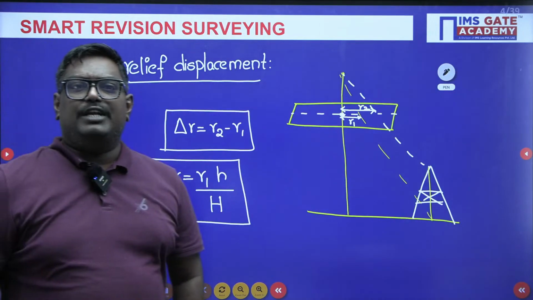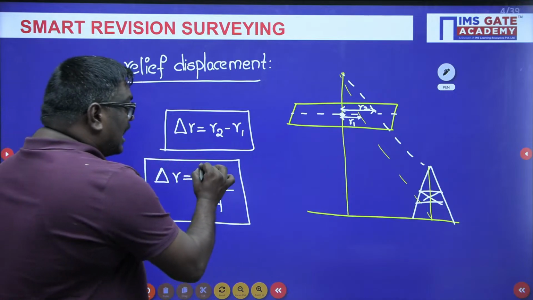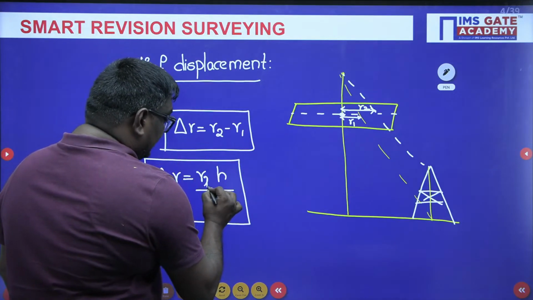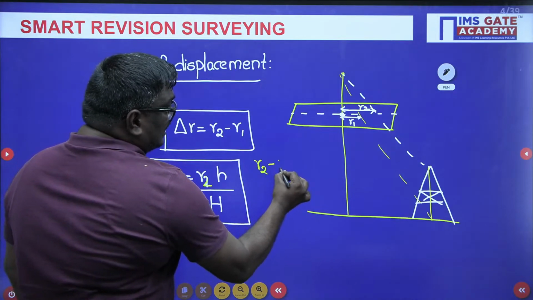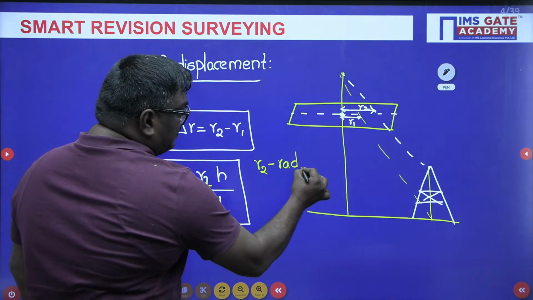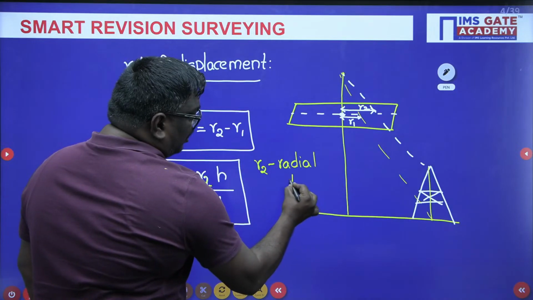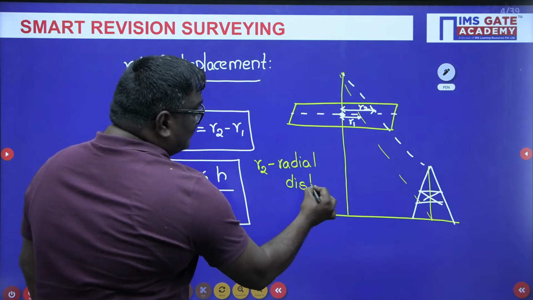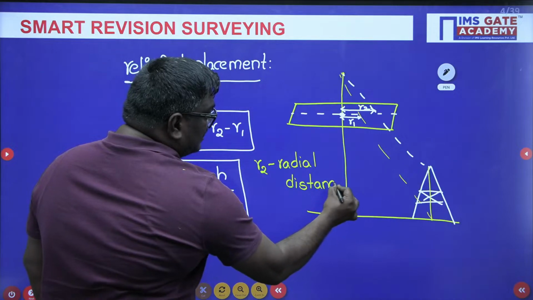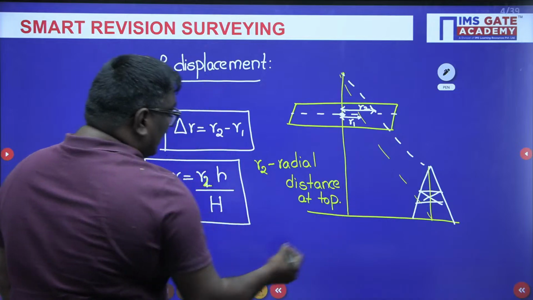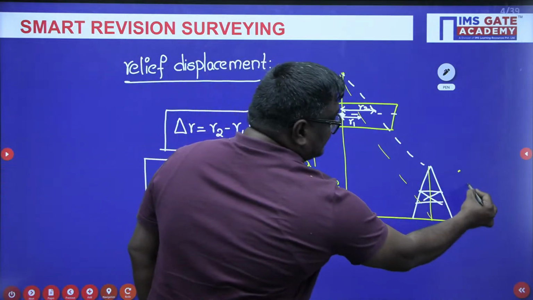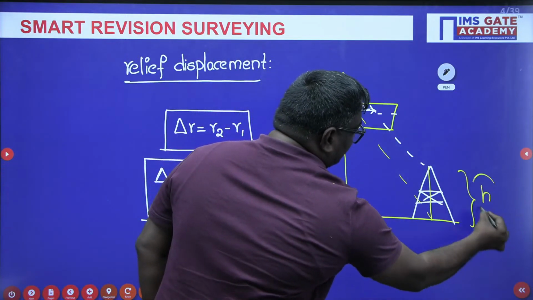Now my dear students, let me tell you what is R1, sir? Sorry, R2 here. It can be taken as R2 here. So what is R2? R2 is the radial distance at top. In some cases, if I take radial distance at bottom as R2, then it will be R1. Remember, R2 means radial distance at top. And what is small h, sir? Small h is nothing but the height of the tower.